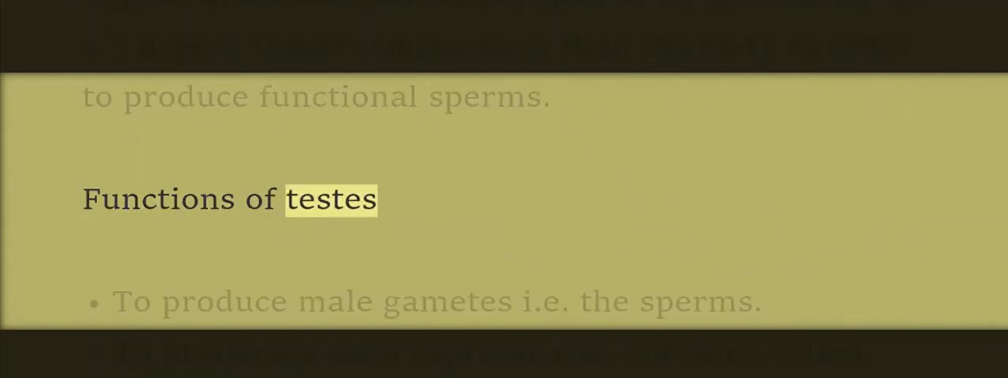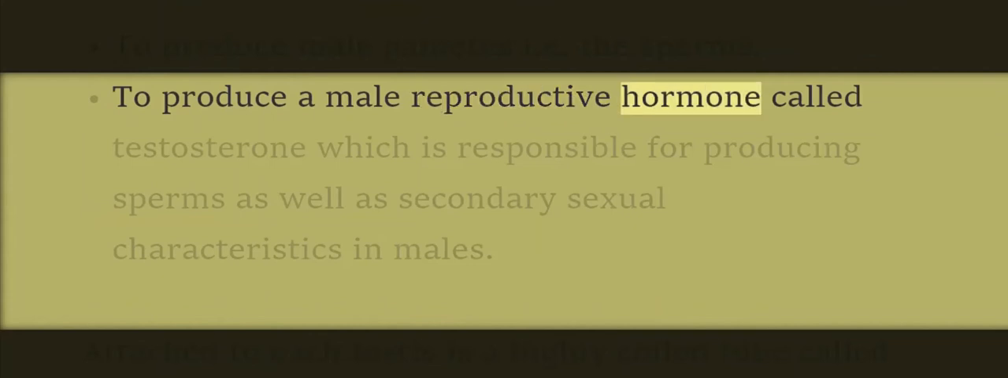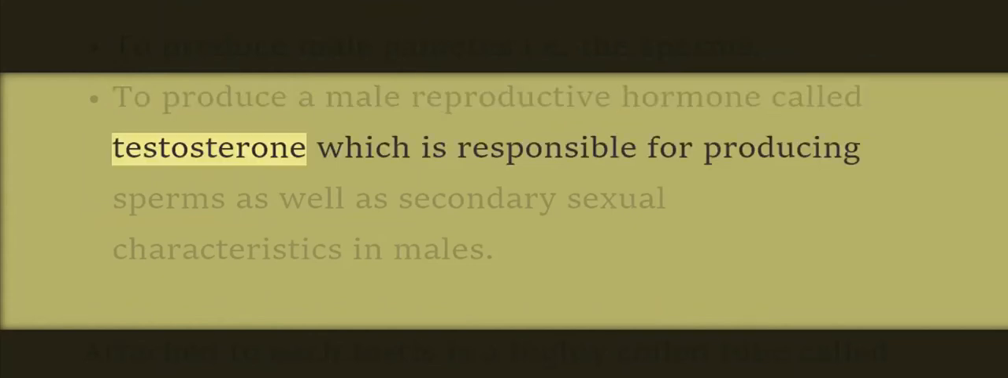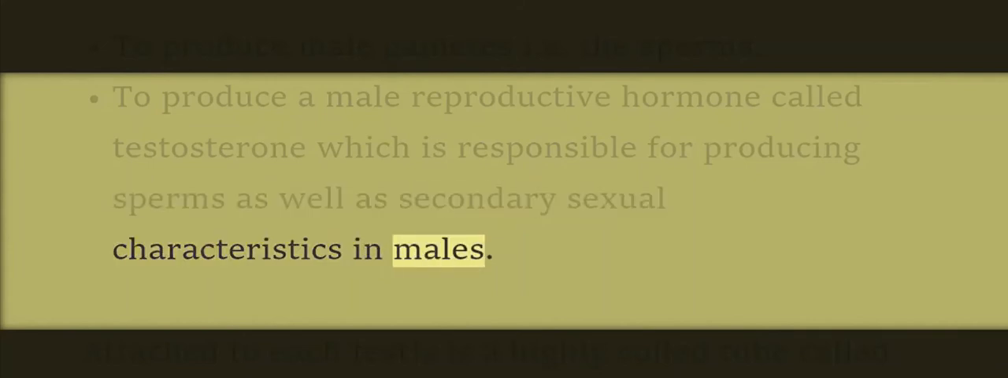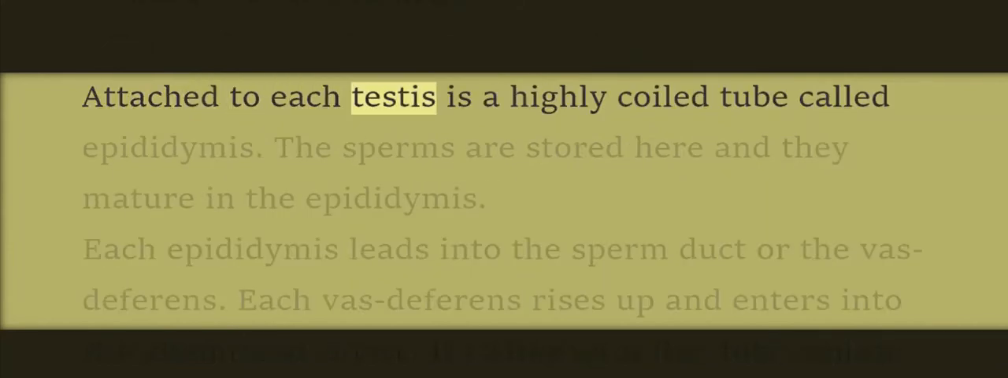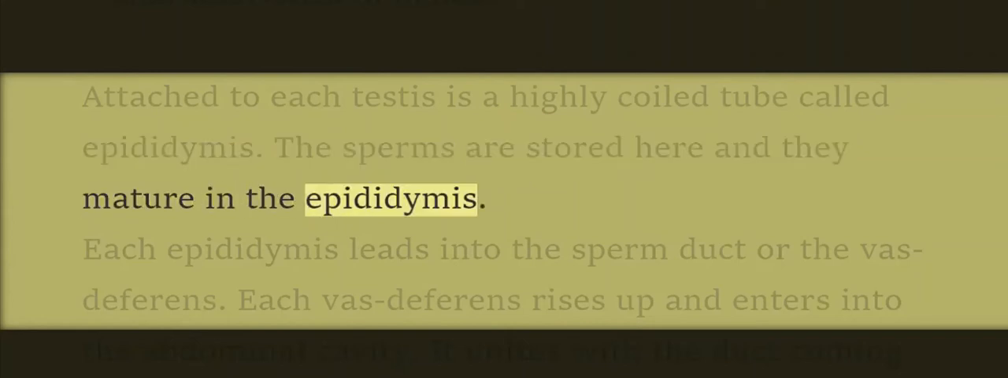Functions of testes. To produce male gametes, i.e. the sperms. To produce a male reproductive hormone called testosterone, which is responsible for producing sperms as well as secondary sexual characteristics in males. Attached to each testis is a highly coiled tube called epididymis. The sperms are stored here, and they mature in the epididymis.